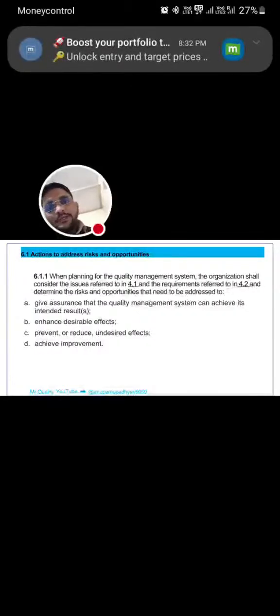Means we need to perform risk assessment here. For the issues arising, if the issues are negative, that is a risk, and we need to do risk analysis for those issues. If the issues are positive, we need to mention them in the opportunity for improvement register. If the issue is related to external, that is an opportunity for improvement.